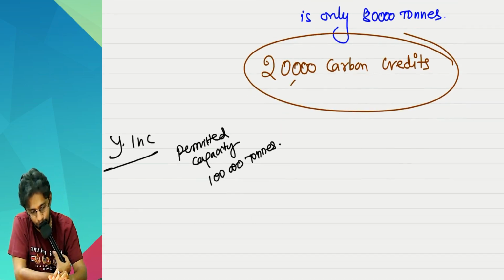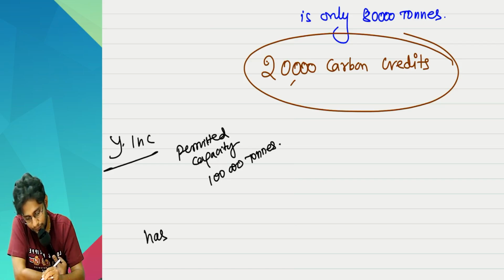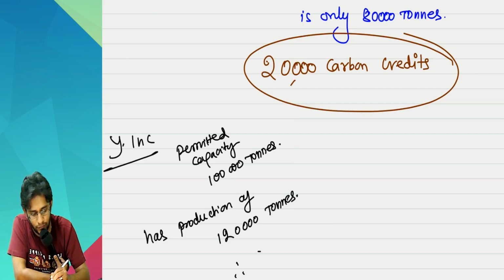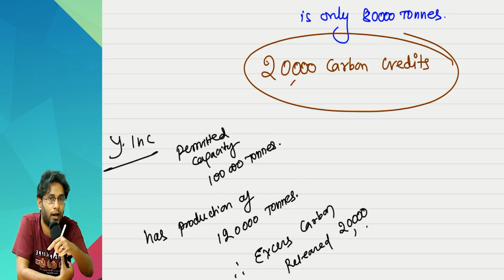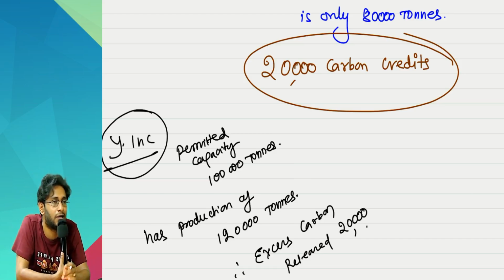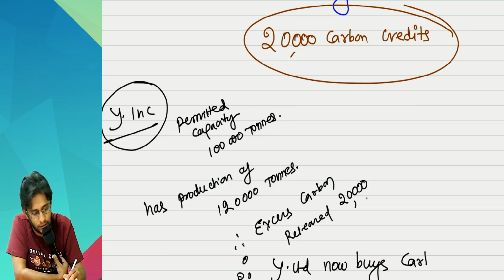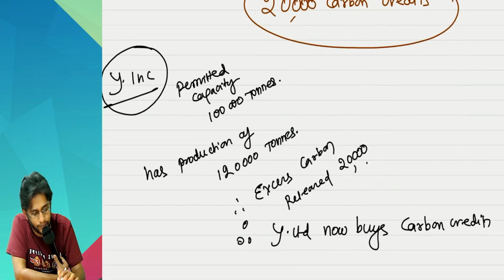Meaning, this Y Limited has production of 1,20,000 tons of carbon. Therefore, excess carbon released. How much excess carbon released? 20,000. He can do that only if Y Limited has carbon credit. But Y Limited does not have. Who has? X Limited has. So, Y Limited now buys carbon credits from X Limited.